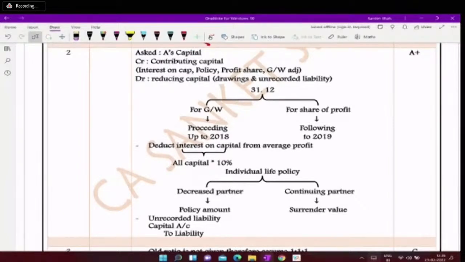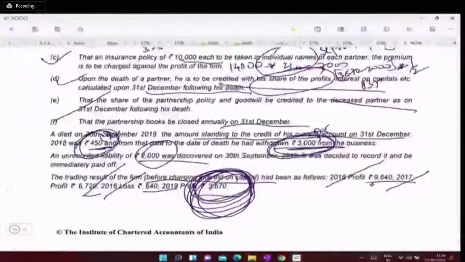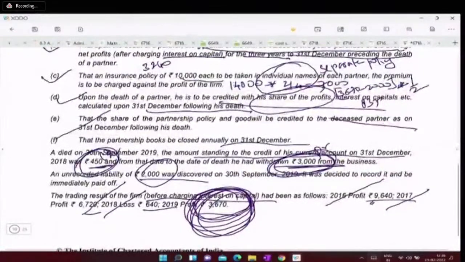Why profit is not calculated for 9 months? Good question. Because he will get profit. Here it is given in the question. He will get profit upon 31st December following his death. If this sentence is not given, then you will consider only 9 months profit. Okay. 9 months भी नहीं बेटा, October, November, December. हाँ, नहीं, sorry, 9 months profit. But in this question, it is specifically given that he will get profit up to, their agreement has given, profit will get up to 31st of December. बेटा ये question में specifically दिया हुआ है.